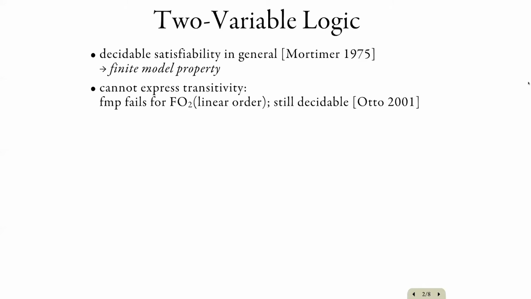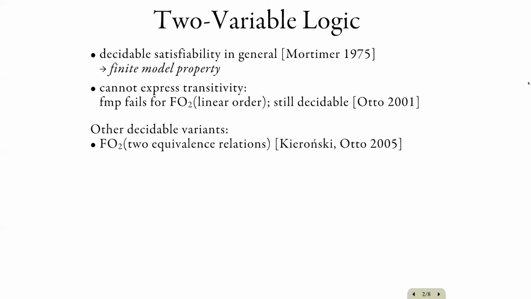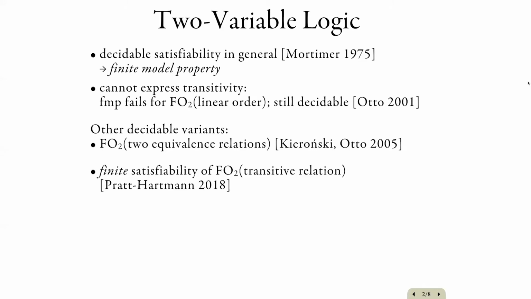Yet the satisfiability of the two-variable logic with a linear order is still decidable, as shown by Otto. And there are other results in this spirit. For example, the two-variable logic with two equivalence relations has decidable satisfiability. The finite satisfiability of the two-variable fragment with one transitive relation is also decidable by a result of Pratt-Hartmann.